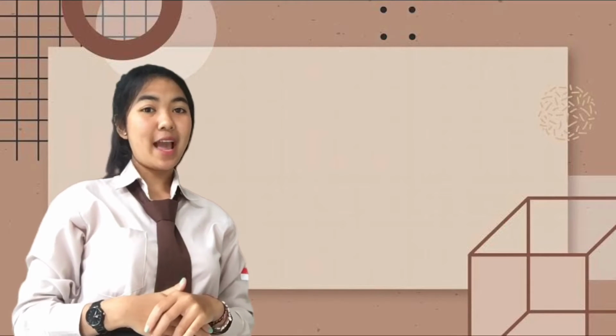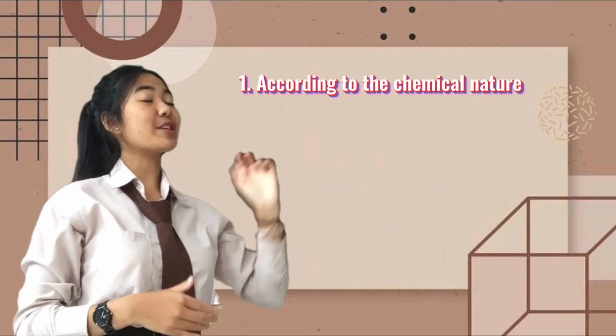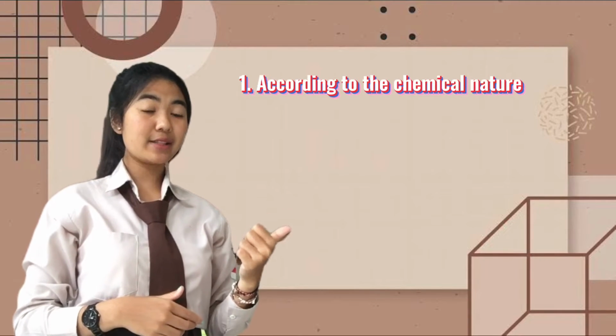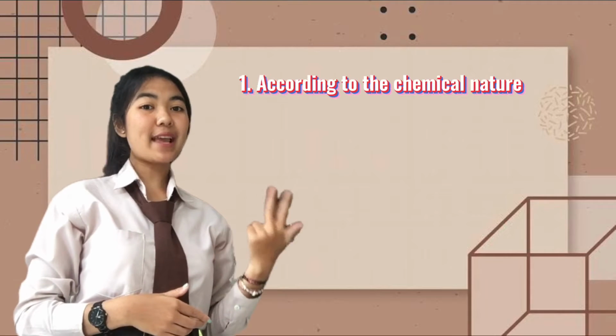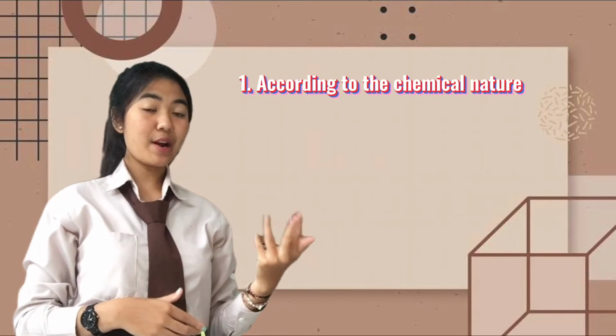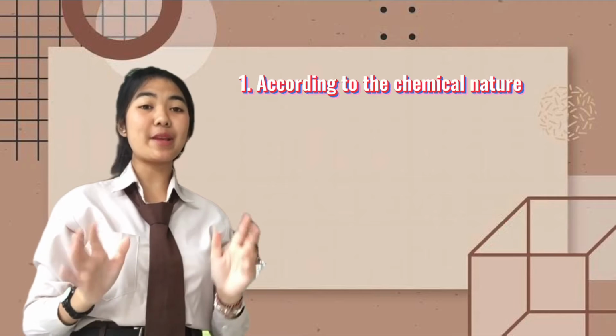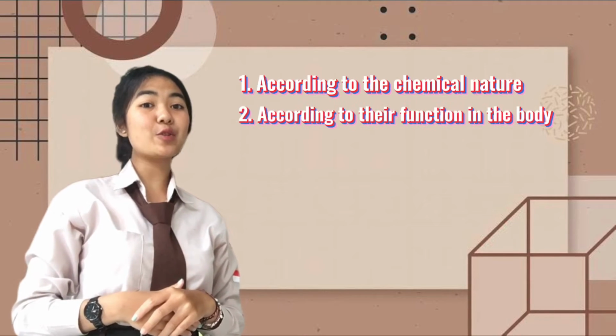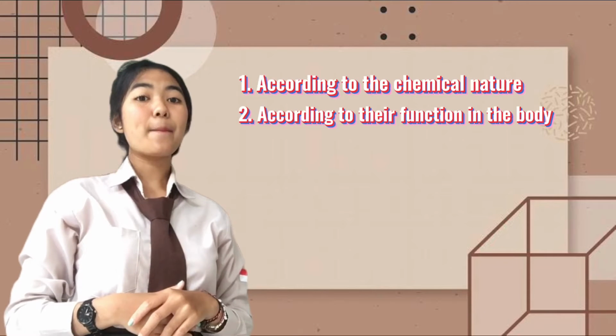Furthermore, there are 6 classifications of food. The first one is according to the chemical nature, such as carbohydrates, vitamins, proteins, dietary fiber, fats, and also water and minerals. Next is number 2, according to their function in the body.